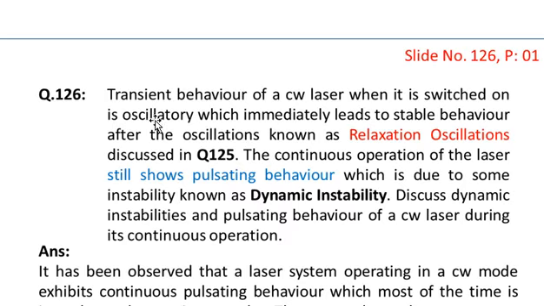Question: the transient behavior of a CW (continuous wave) laser when it is switched on is oscillatory, which leads to stable behavior after oscillations known as relaxation oscillations, discussed in question number 125, or slide number 125. The continuous operation of the laser still shows pulsating behavior, which is due to some instability known as dynamic instability. Discuss dynamic instabilities and pulsating behavior of a CW laser during its continuous operation.